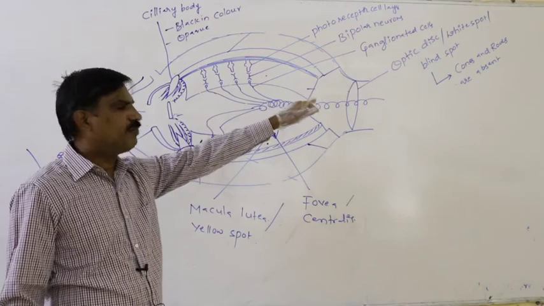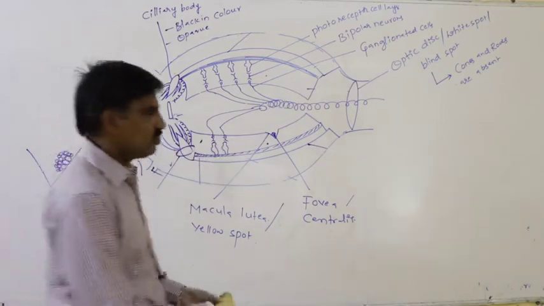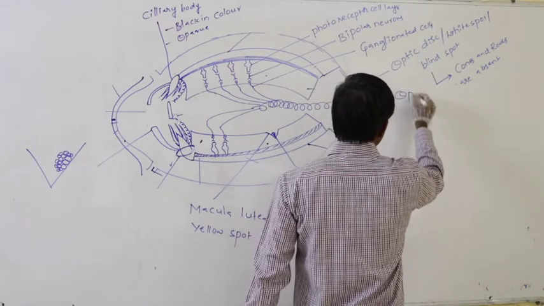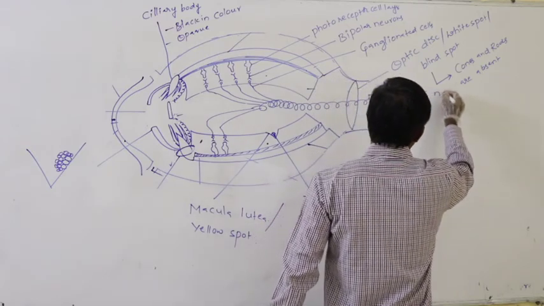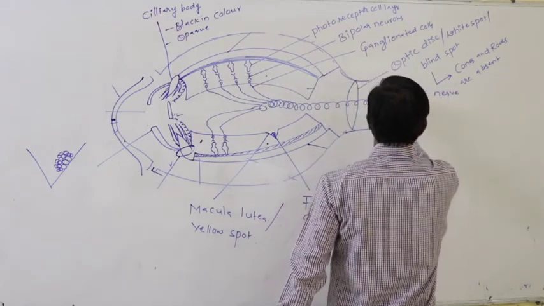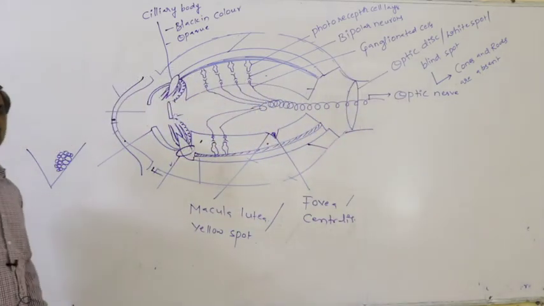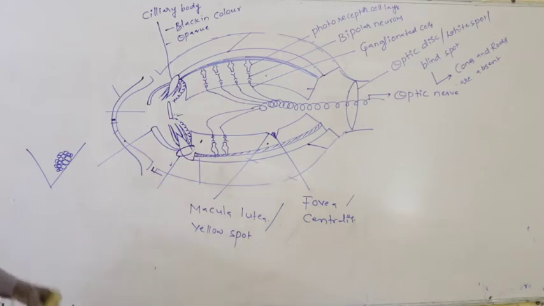Through that, the optic nerve exits. This is the optic nerve that exits the eyeball through the optic disc.